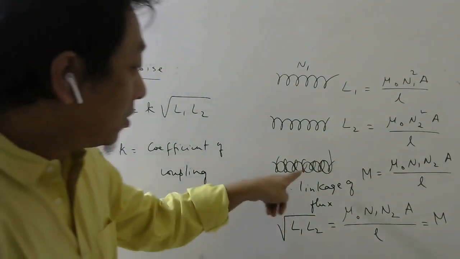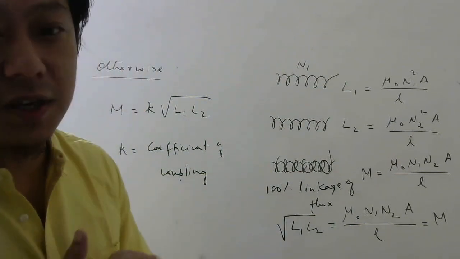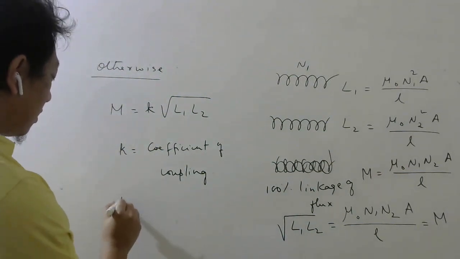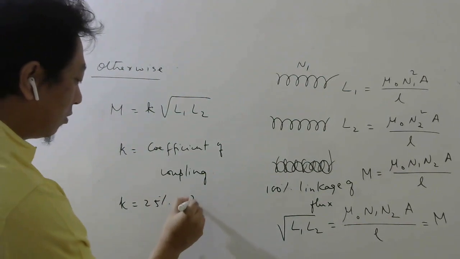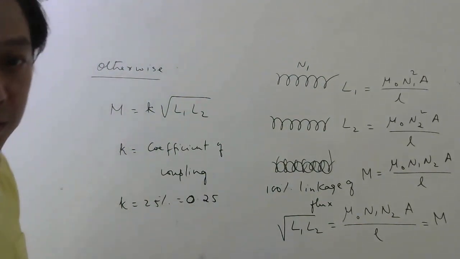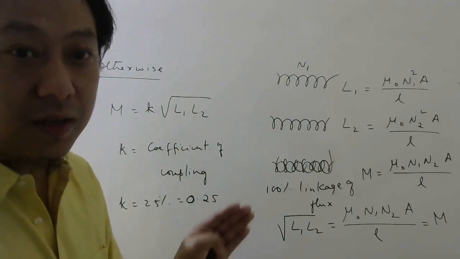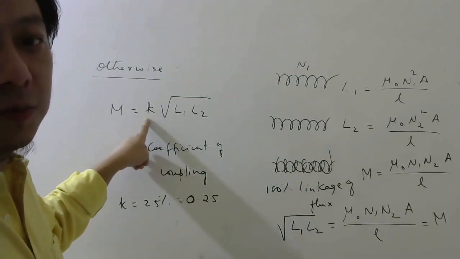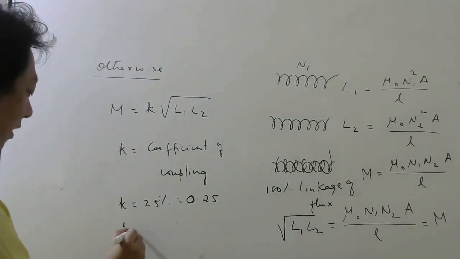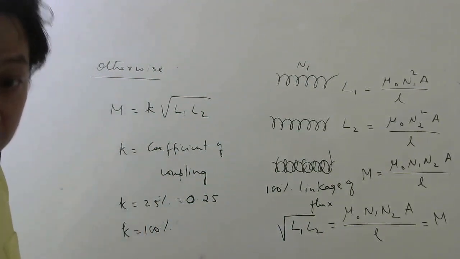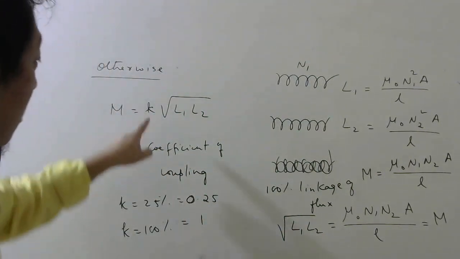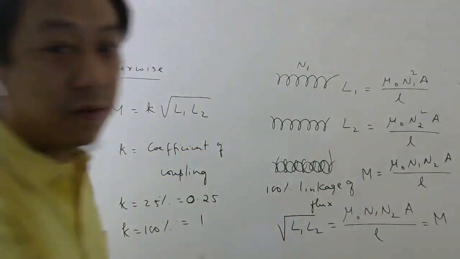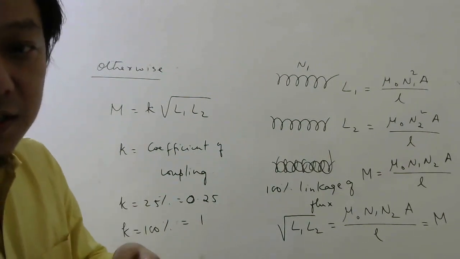Matlab, how much these two coils are coupled. This will be given in percentage or in decimal, like 0.1, 0.25, like that. So if this is 25%, which means 0.25, then it means 25% of magnetic flux of one is linked with the other. So then you have to multiply here with 25%, which means 0.25. If it is 100% linkage, if the coupling is 100%, then we can write directly 1 and then put here 1, this formula will come. Okay, students? So when we derive this formula, remember we assumed 100% linkage of magnetic flux.